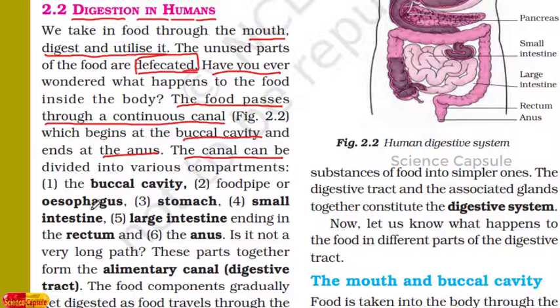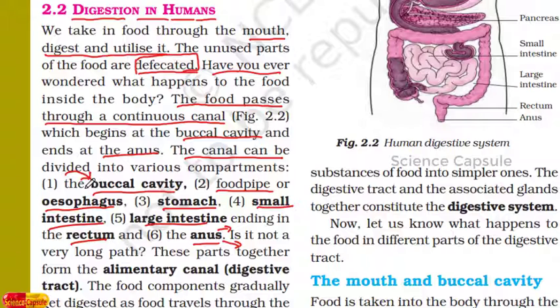Here you can see buccal cavity, food pipe, also called esophagus, stomach, small intestine, large intestine, rectum, anus. These are in sequence. The food particles start entering from the buccal cavity and go through the food pipe, stomach, small intestine, large intestine continuously. Finally, the unused particles are removed from the anus.